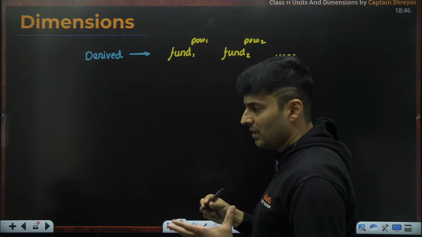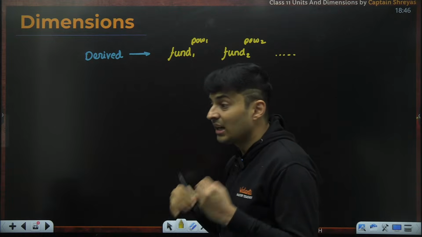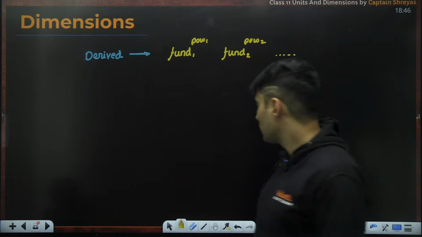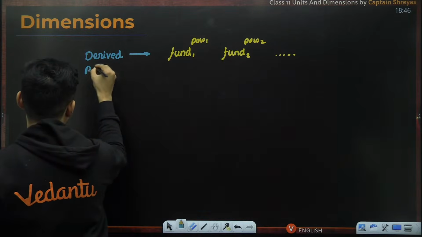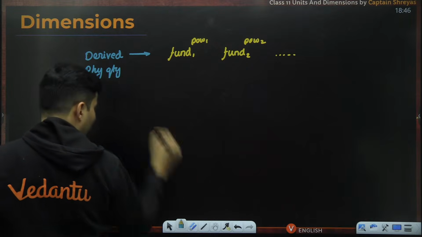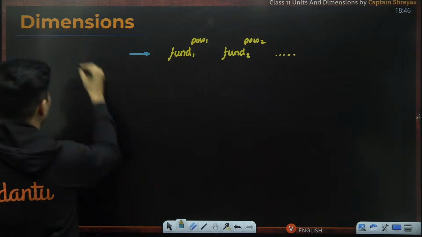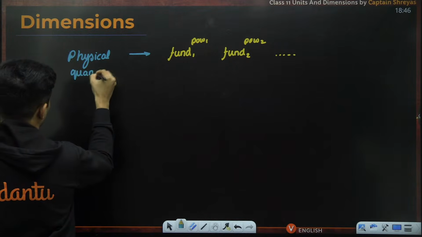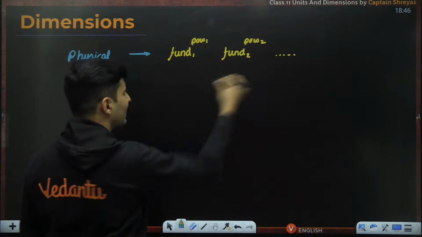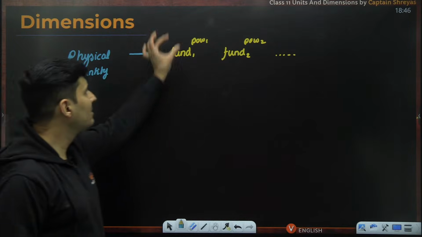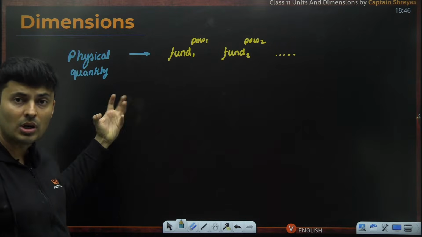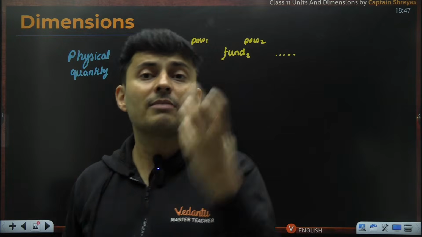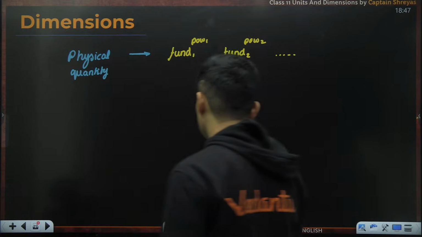If you are able to do that, then we say that you have found the dimension of that particular quantity. If you have any physical quantity and you are able to express it in the fundamental quantities with some powers, you have essentially found out what it basically depends on, the most basic things, and to which powers. I will give you examples, don't worry.